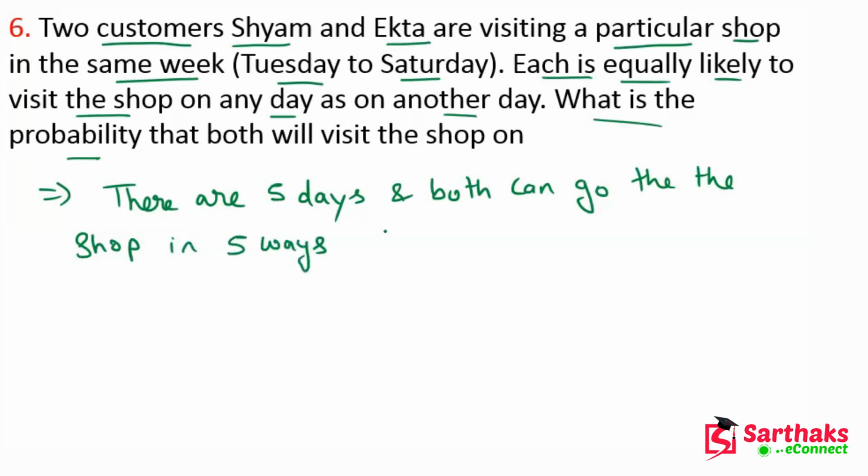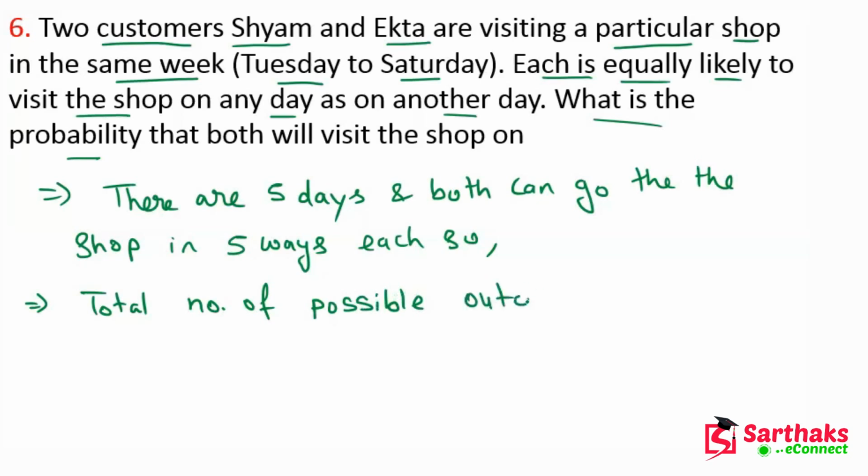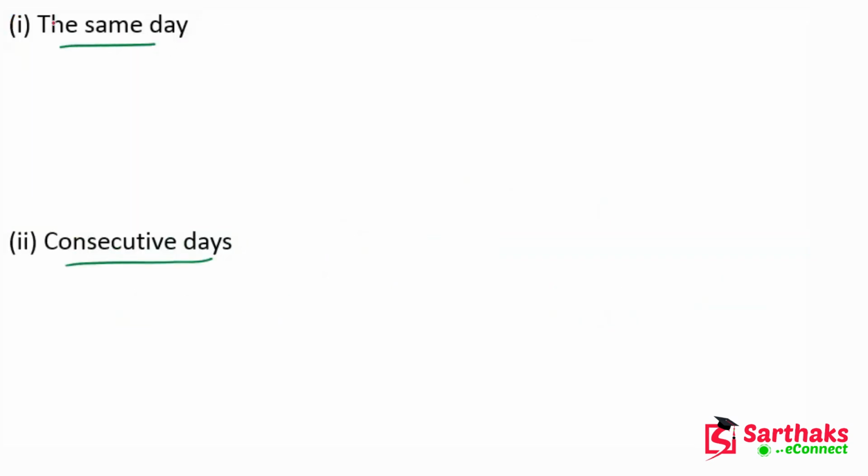So the total number of possible outcomes is 5 into 5, because there are 5 days and 5 ways they can go to the shop. So this will be 25. Total outcomes is 25.